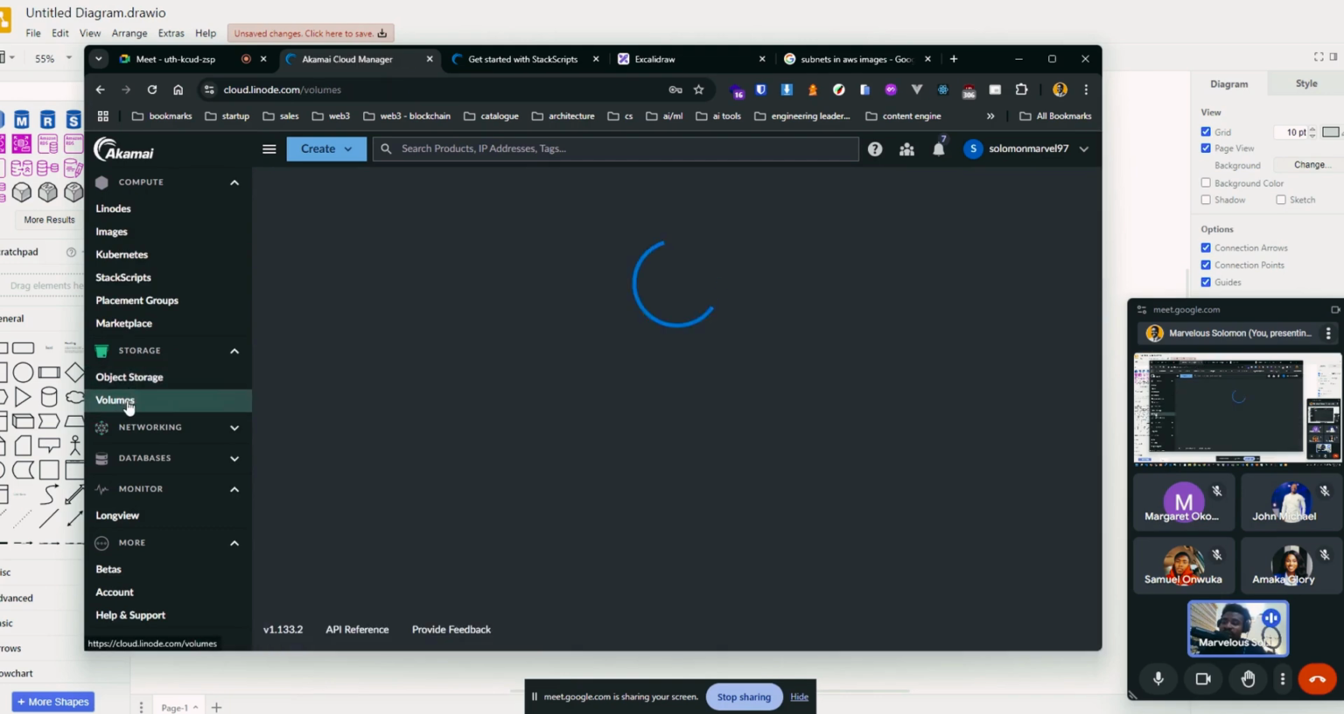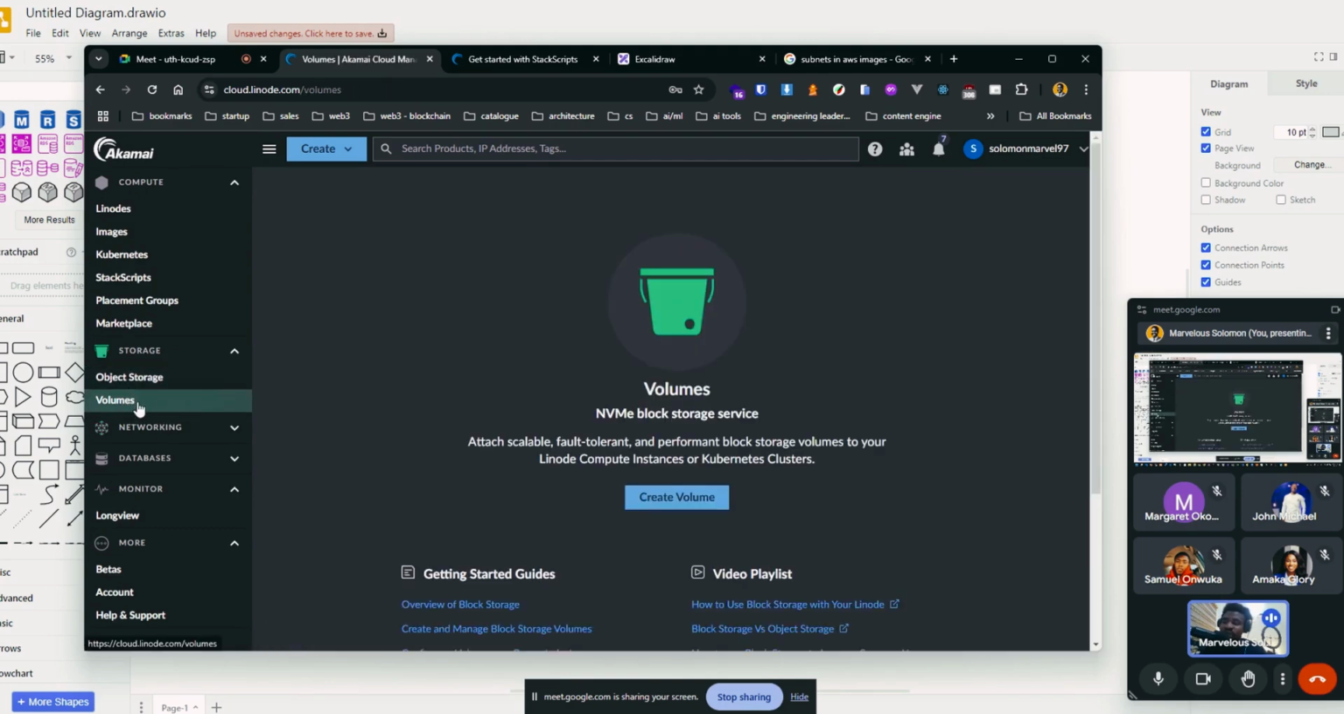Under storage, I think I skipped volume. So this is the last thing I'll be speaking of today. And maybe next time we can cover database and monitoring with Longview. Okay. So in the volume section, we can create a block storage. A block storage is a storage you can assign to a Linode instance, which is more like a disk, more like your hard drive. You can attach your hard drive to your computer and you have more storage. You have attached it. So we can do that here.